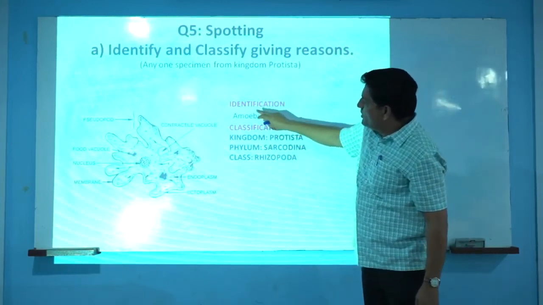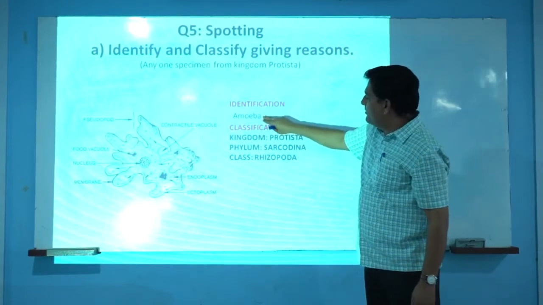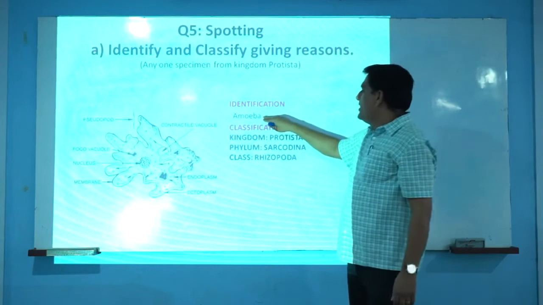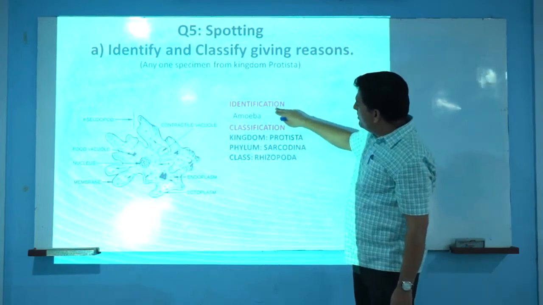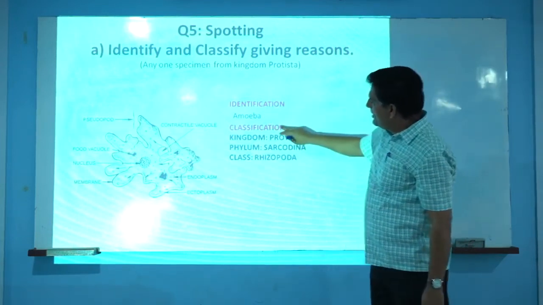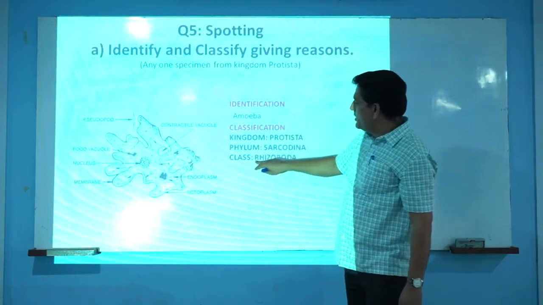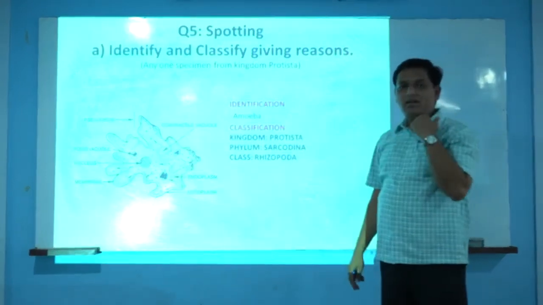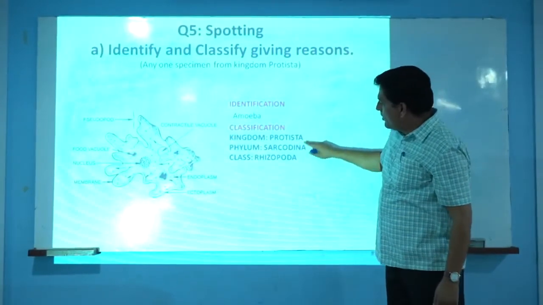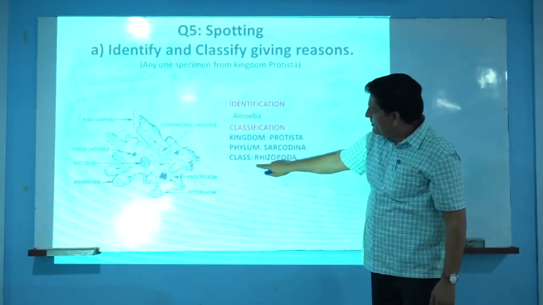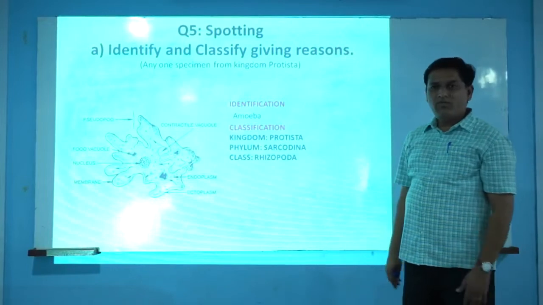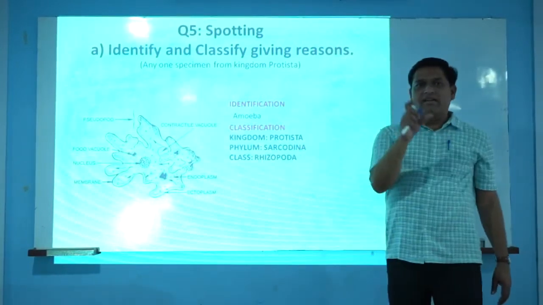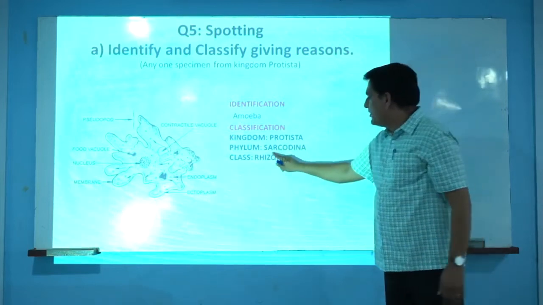For the identification, if the first question is for amoeba and we identify it perfectly as amoeba, we will have half a mark, and the remaining half mark is for the classification. In this classification, at least for this half mark, we have to write the kingdom or mostly the phylum as well as the class of that particular animal. And not only this, we have to give in a sentence the reason behind the phylum Sarcodina.